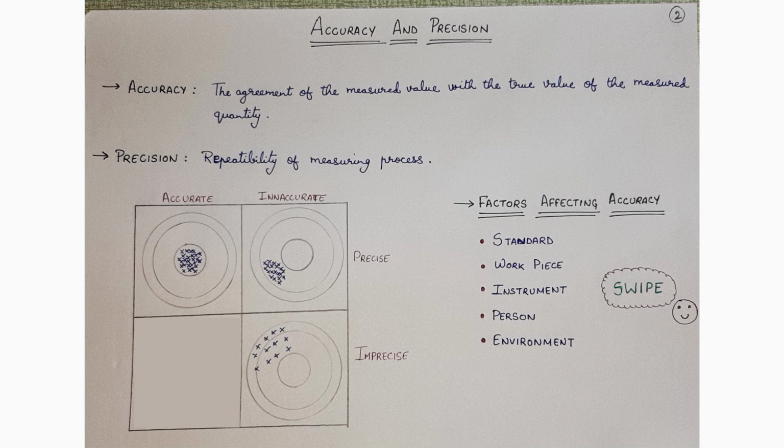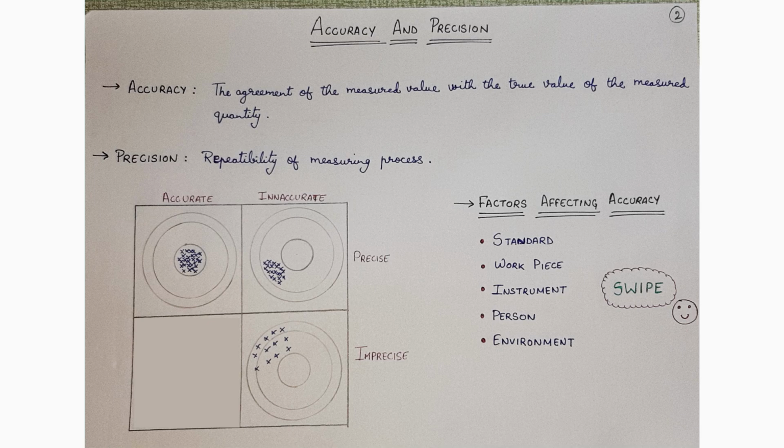But here in this case, the darts are not positioned in the innermost circle, but all of the values we can say are near about, so it is a precise value but not accurate. The third is inaccurate and imprecise. The darts that are being struck are almost far away and are not concentrated on the innermost circle where they should be. So these results are inaccurate as well as imprecise.